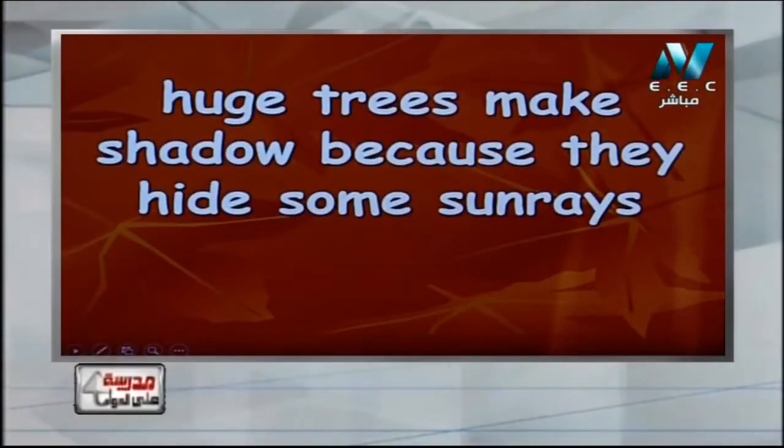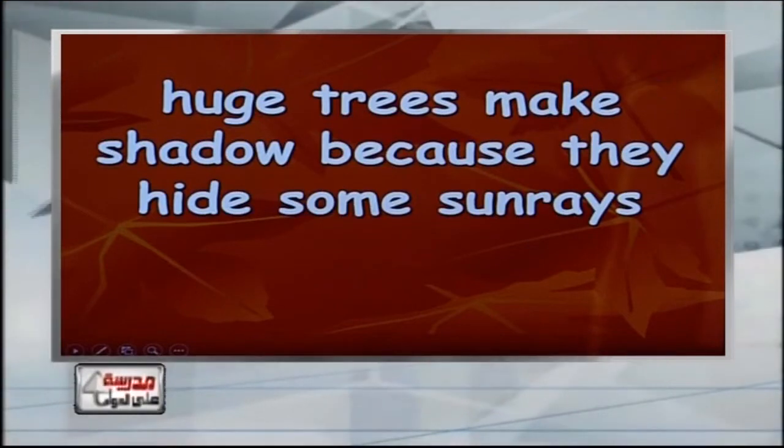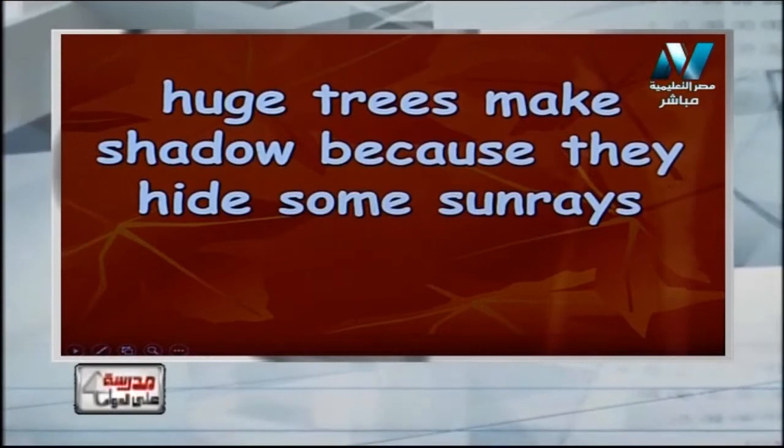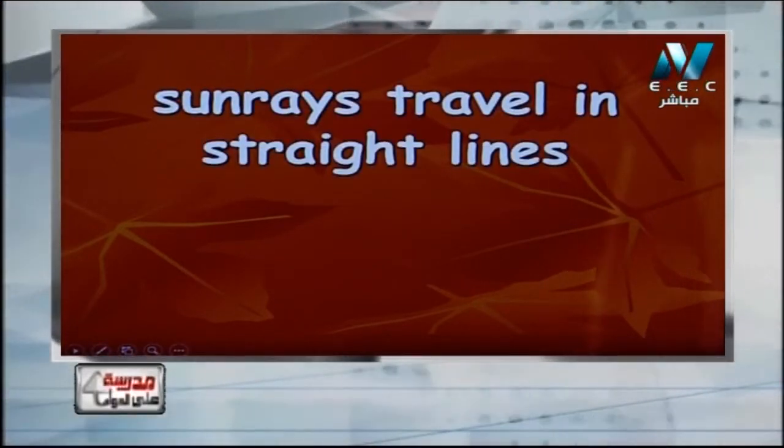Huge trees make shadow because they hide some sun rays. Why? Because light travels in a straight line, and sun rays travel in a straight line, as we said.